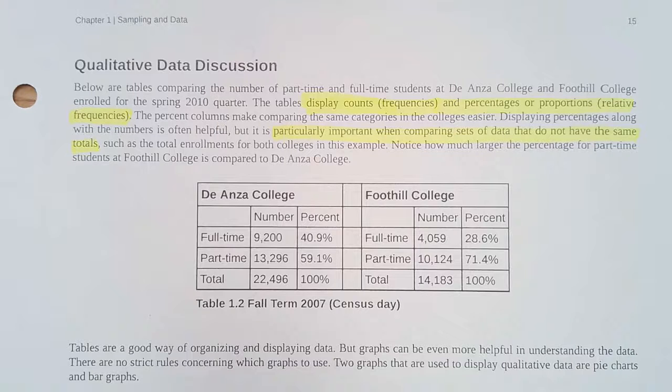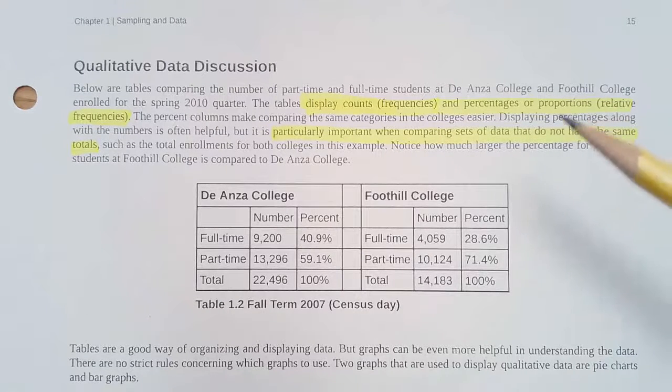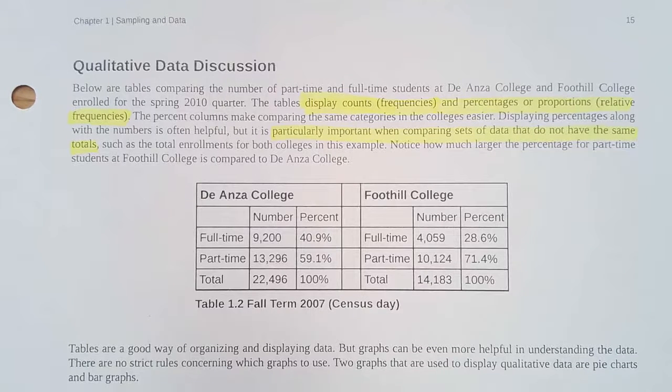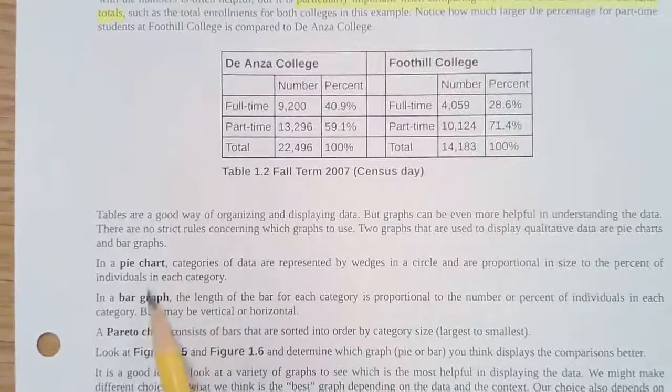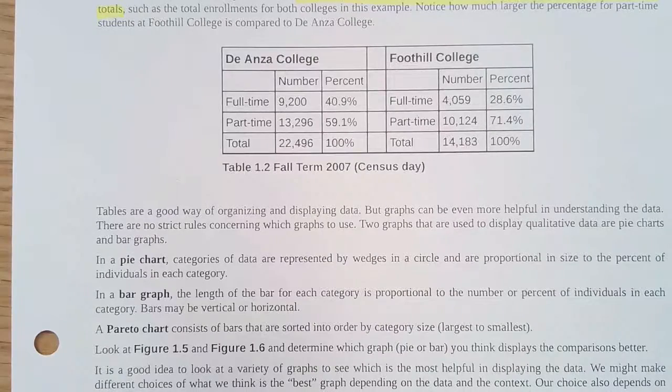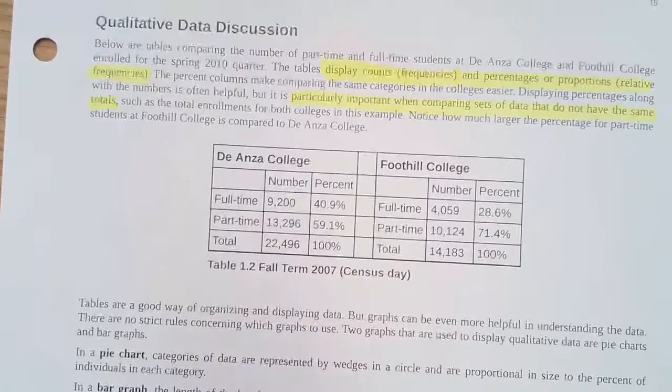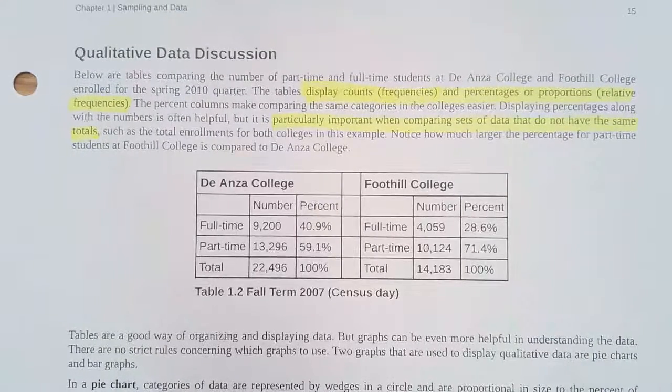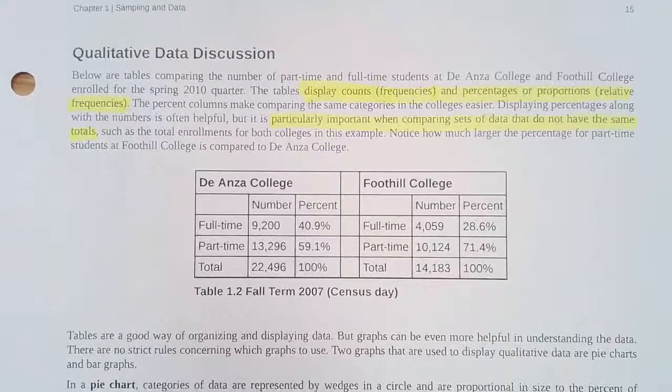All right, so now we're going to go to page 15 and talk about qualitative data. There are lots of different ways that you can display qualitative data. Frequency tables are one of the ones that Snow College is going to ask you to prepare. There are also pie charts, bar graphs, and Pareto charts, but most of what you're going to need to know for Snow College is frequency tables. A frequency table tells you how frequently something occurs.